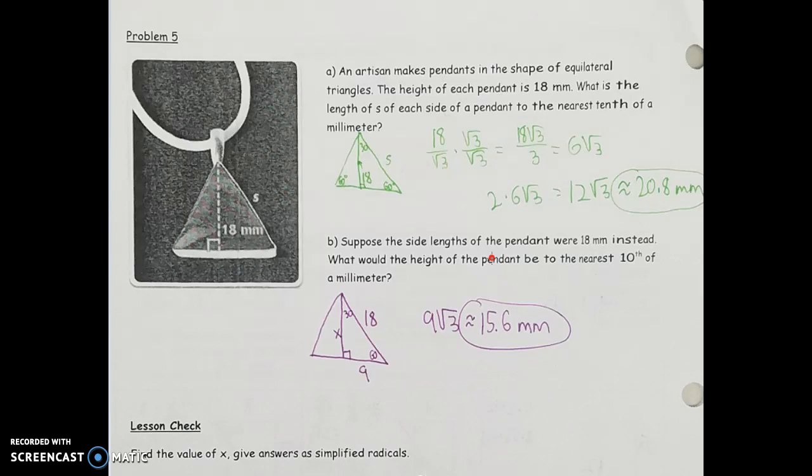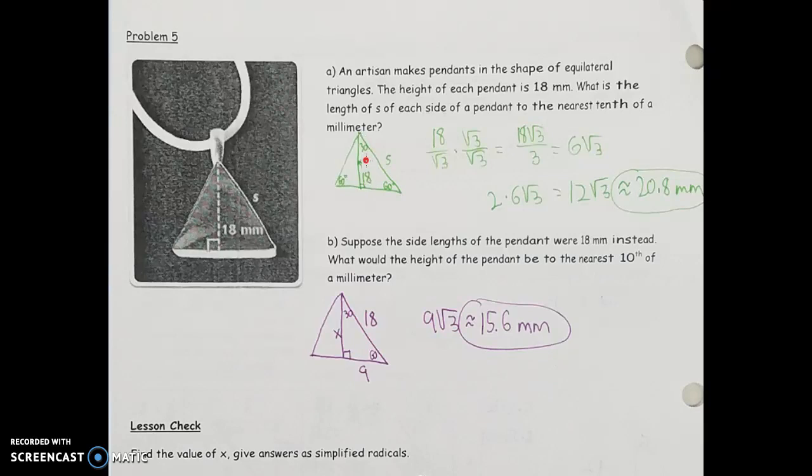So a few other ways we could have this is in a word problem. It looks like I have an example of a triangular pendant, and the height of the pendant is 18, so I drew our example off to the side here. We know that 18 is going to be this height. We also know that if it's an equilateral triangle that the pendant's shaped in, that's going to tell us what kind of special right triangle we have. If we remember that equilateral triangles always have 60, 60, and 60 for your angles, that means if I look at half of that triangle, that's going to be broken up into a 30, 60, 90 special right triangle.